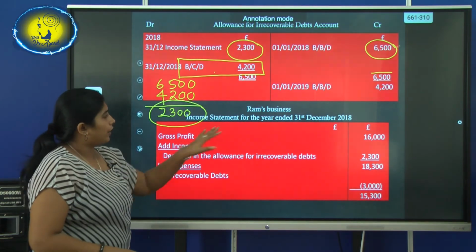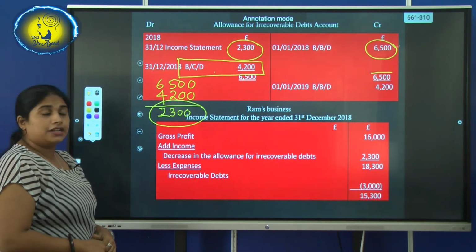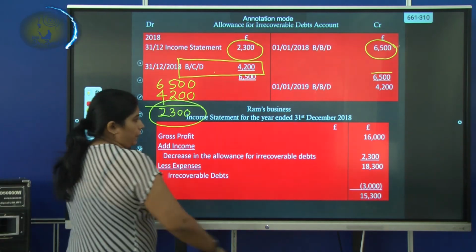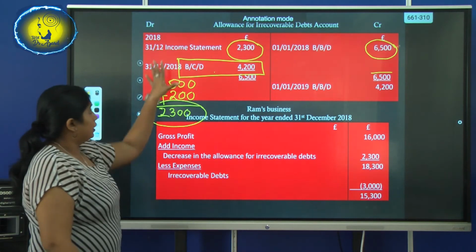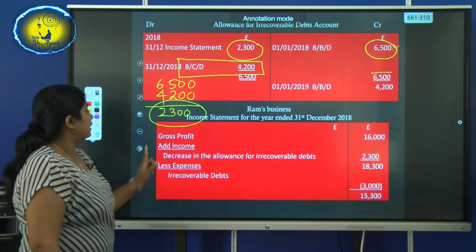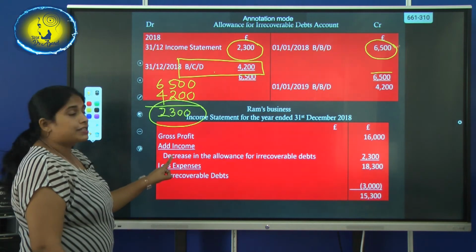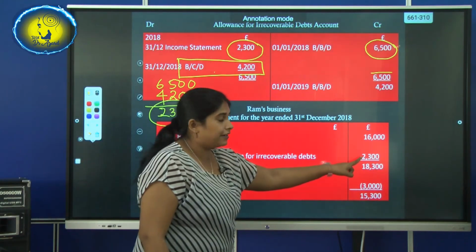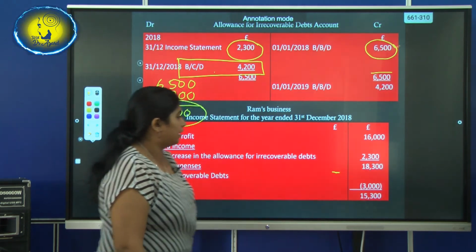Now we'll see how to record in the extracted income statement. Gross profit 16,000. According to 2018, there is a decrease in the allowance for irrecoverable debts. So it's an income, and it will be added as an income. So 2,300.